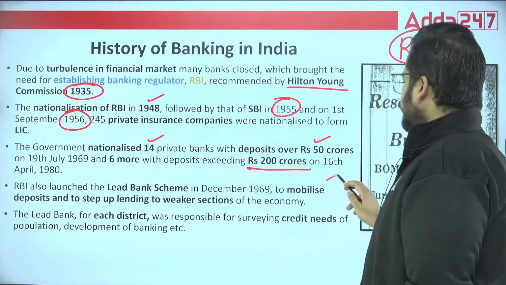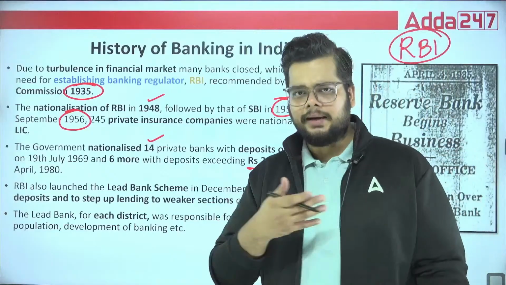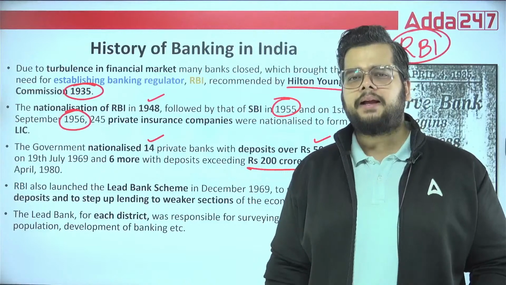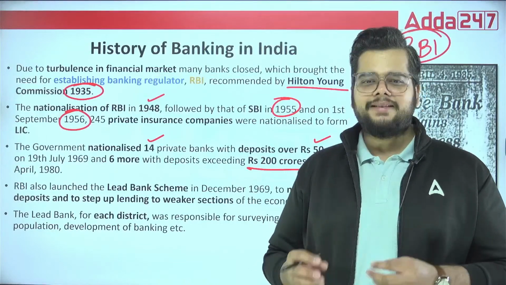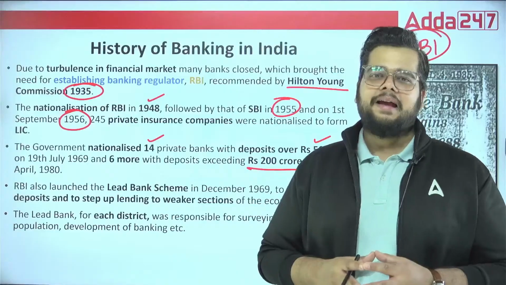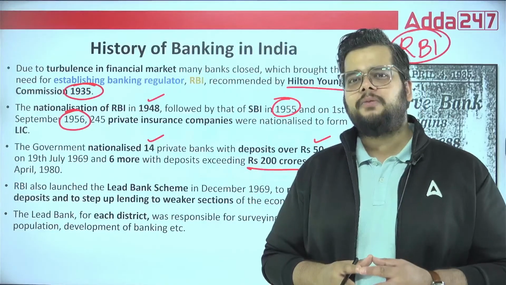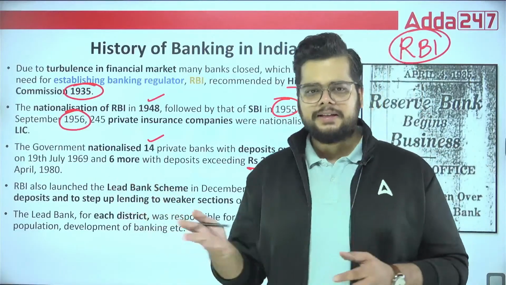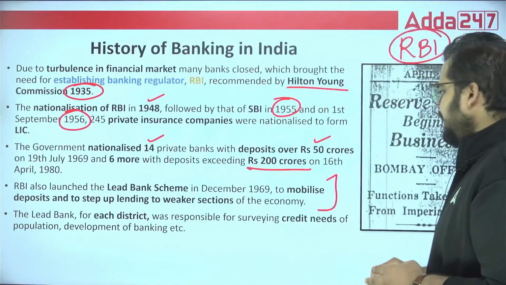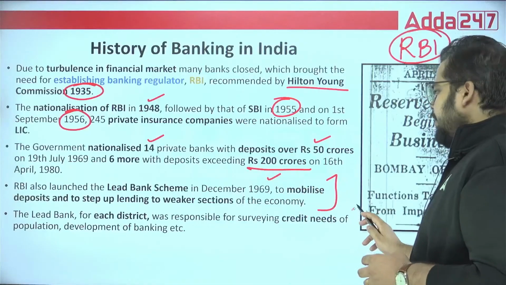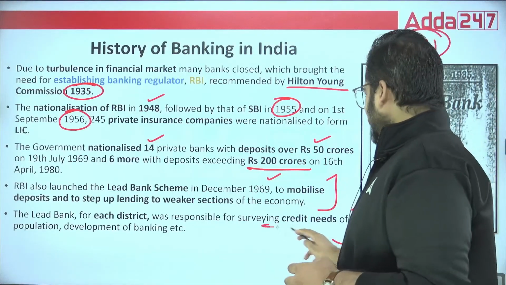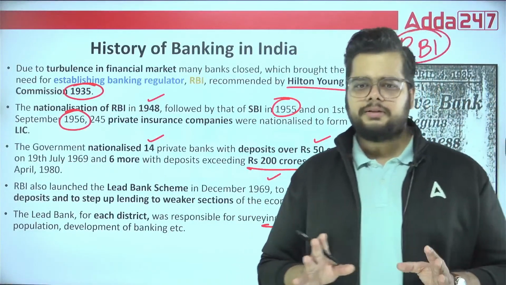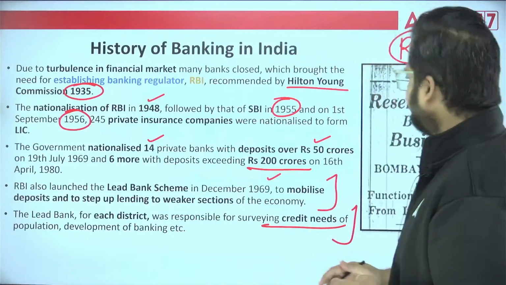RBI also launched the Lead Bank Scheme. We know it thoroughly, because being a banker, you must be getting messages from the lead bank manager, who will be trying to push you towards implementing all the government schemes. But it was started by the regulator in 1969. The lead bank for each district was responsible at that time for the credit needs, and still in 2025 it is performing the same function.